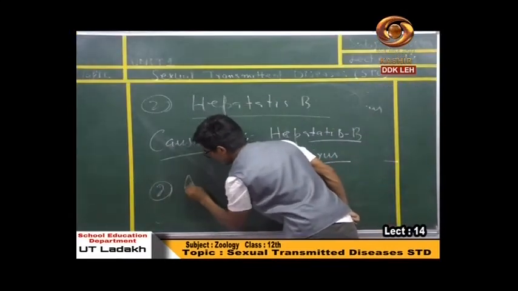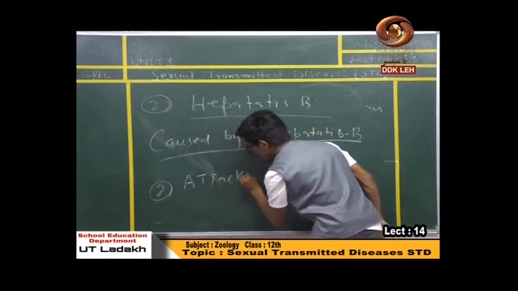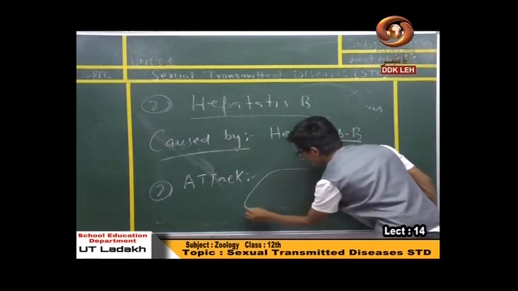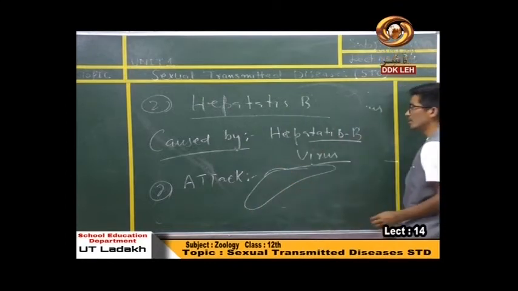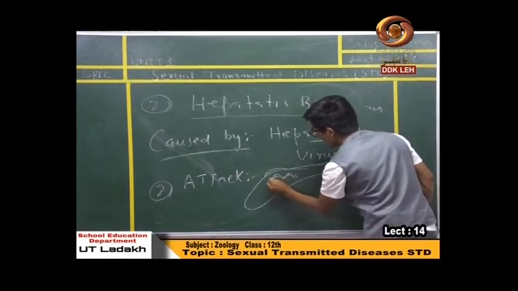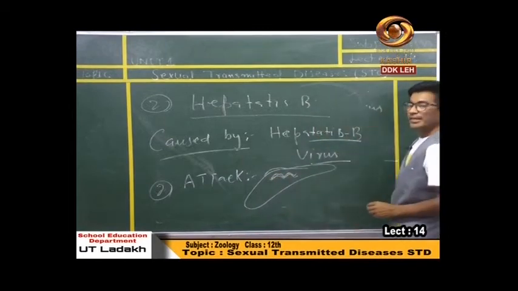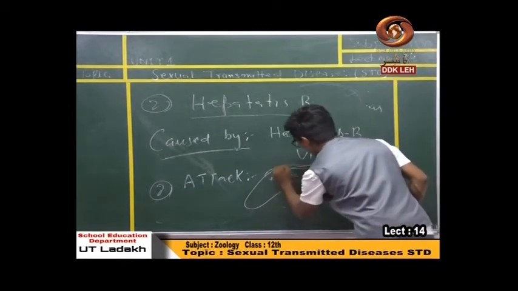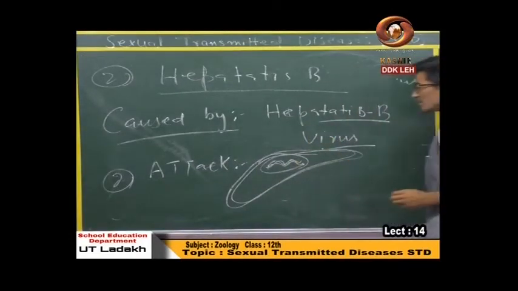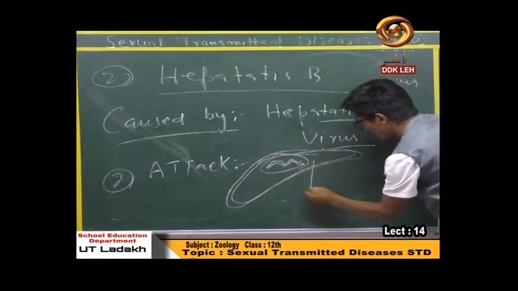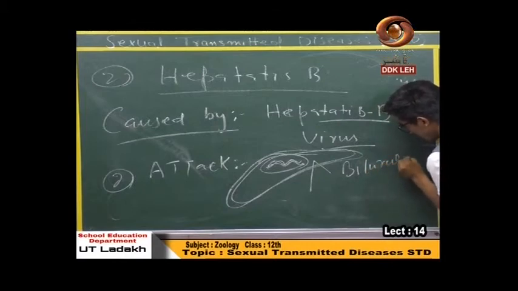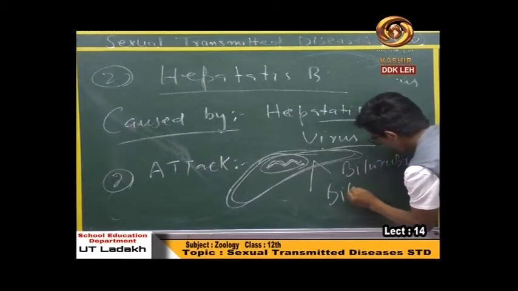Secondly, the attack. This hepatitis B virus mostly attacks the liver. The virus attacks and uses the DNA machinery of liver cells, and finally damages the liver. The liver helps in the synthesis of two pigments: one is bilirubin and the second is biliverdin.